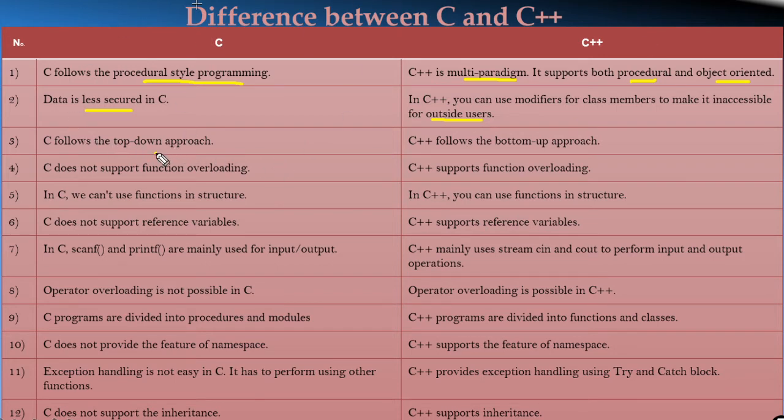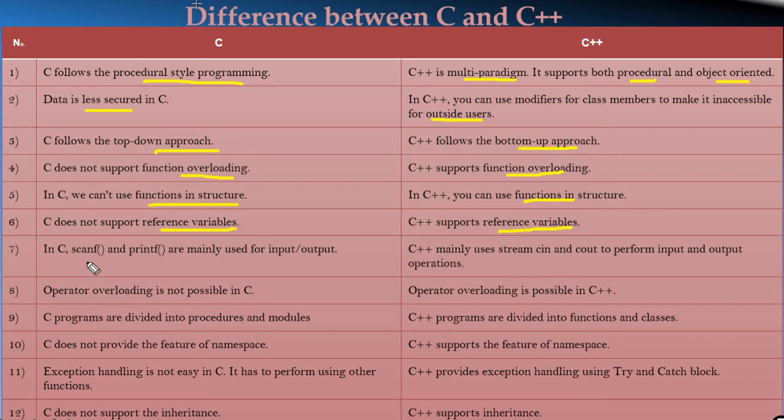C follows the top-down approach and C++ follows the bottom-up approach. C does not support function overloading, but C++ supports function overloading. We can't use functions in structures in C, but we can use functions in structures in C++. C does not support reference variables, but C++ supports reference variables.